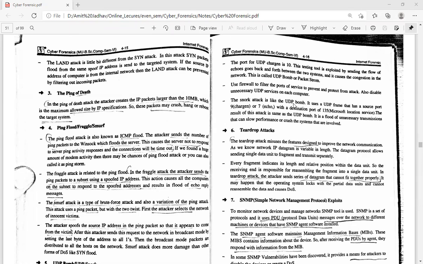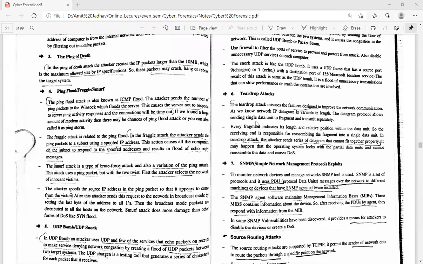The snork attack is like the UDP bomb. It uses a UDP frame that has source port 9 or 7 with destination port 135. The result of the attack is the same as the UDP bomb, and it is a flood of unnecessary transmission that can slow performance or crash the systems involved. So the snork attack is also the same, but it uses the source port as well as the destination port.